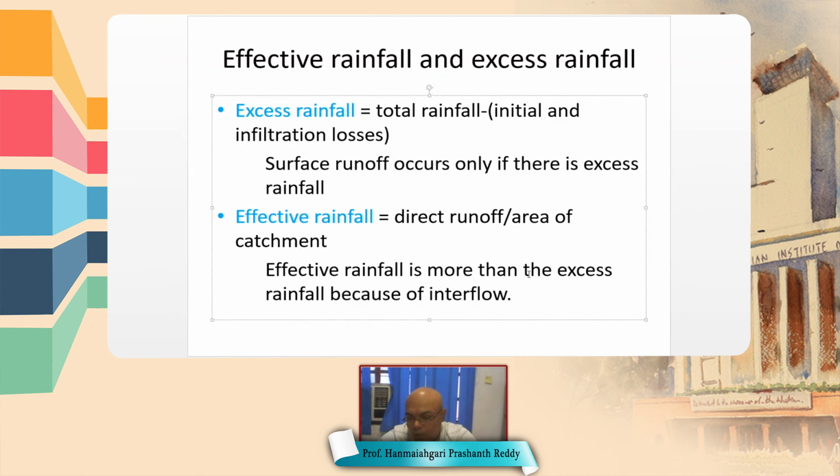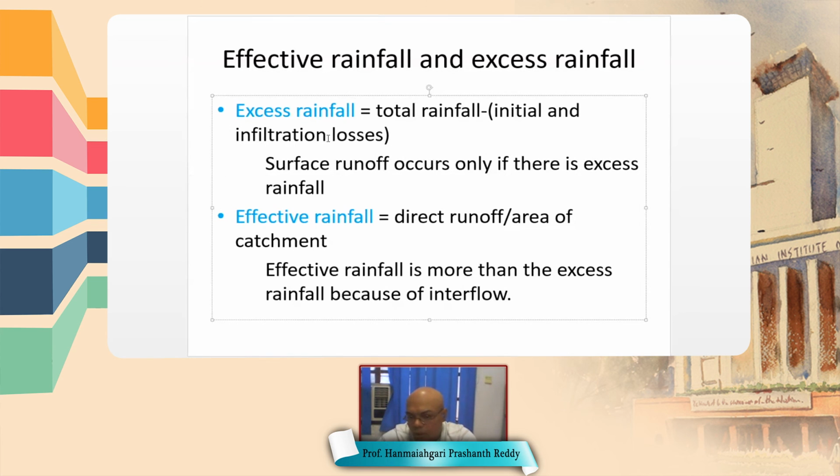So effective rainfall is more than excess rainfall, because in excess rainfall we have already subtracted infiltration losses from the total rainfall, but this infiltrated water may again come back to the surface depending upon the type of soil below, the antecedent moisture and soil strata.